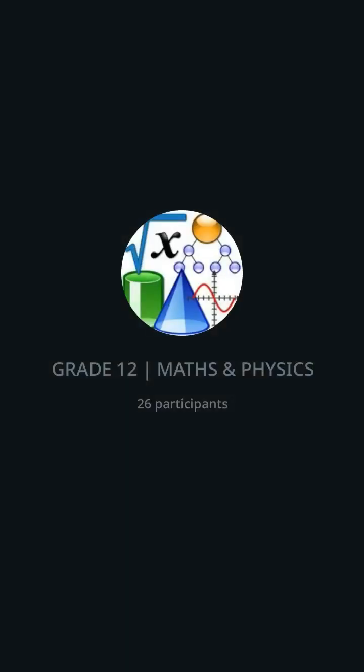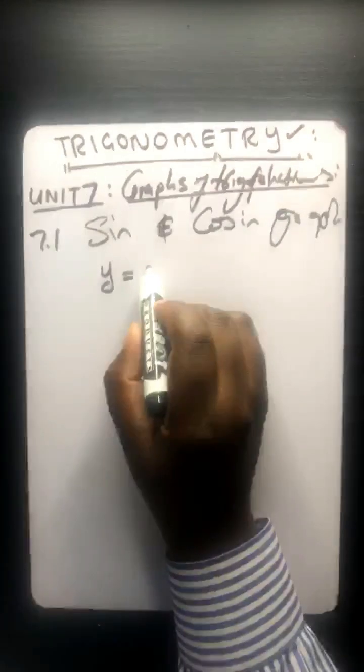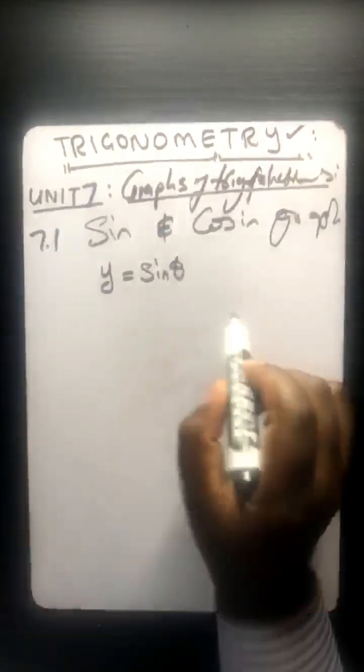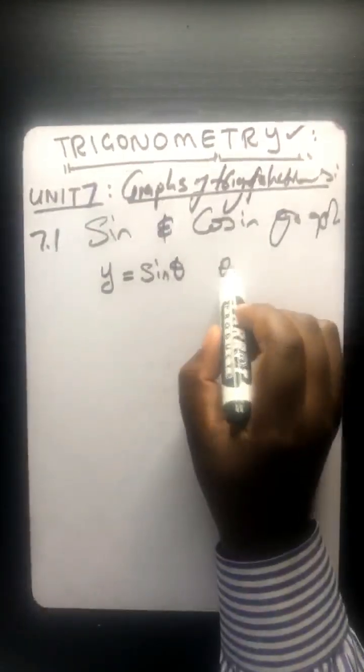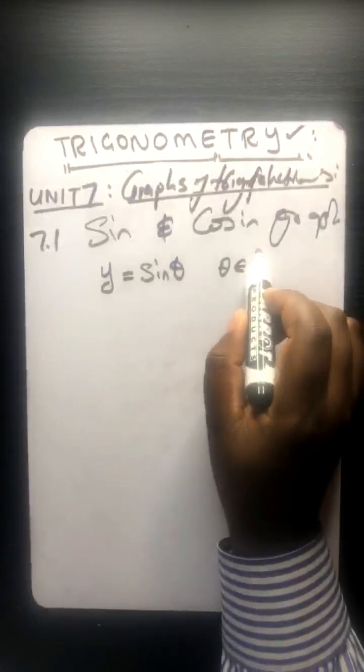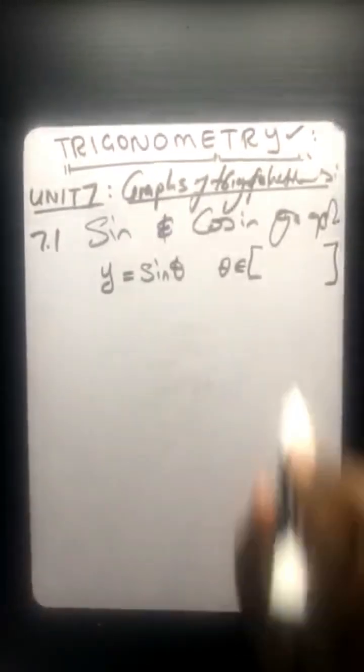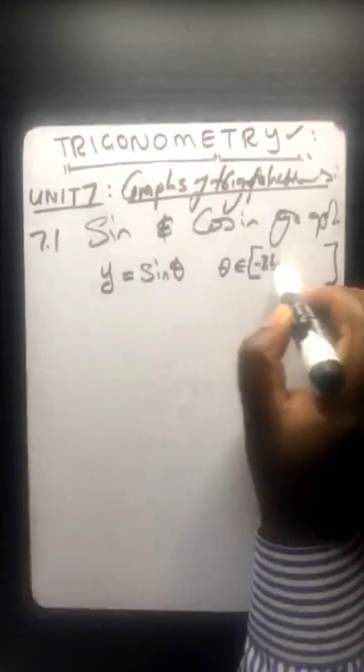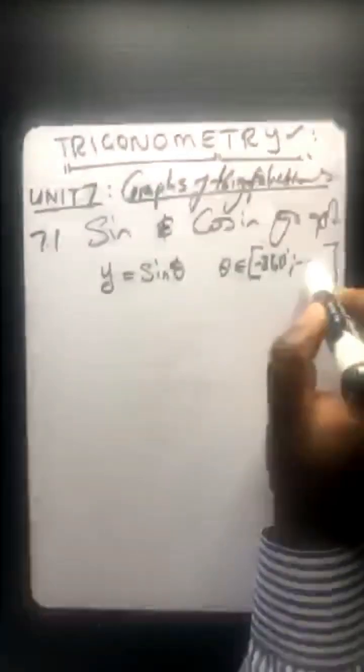Let's say, for example, let's just keep it simple and say they say plot the function y equals sine angle. And they're going to say your angle is an element of a range from which you should start and end. So sometimes they can say negative 360 degrees, and then positive 360 degrees.